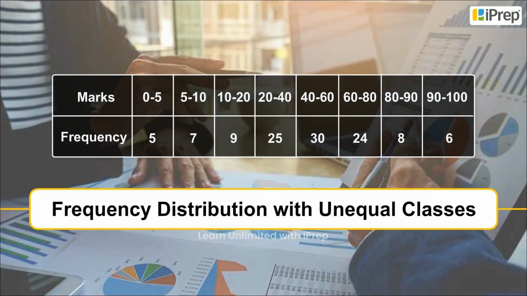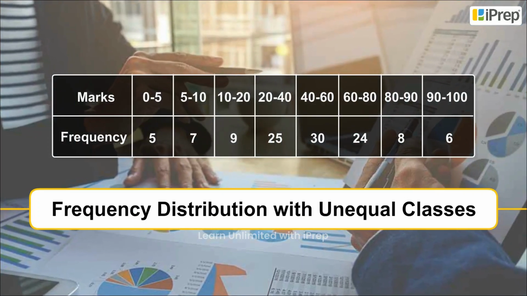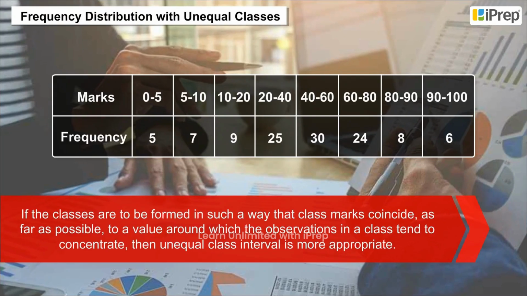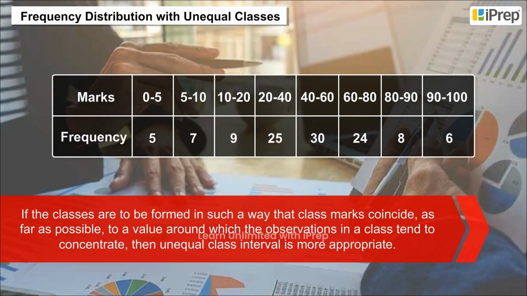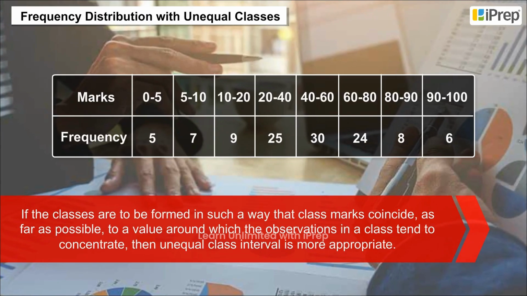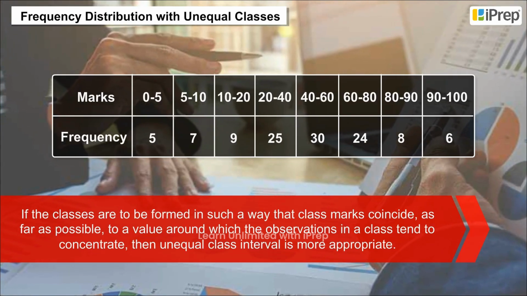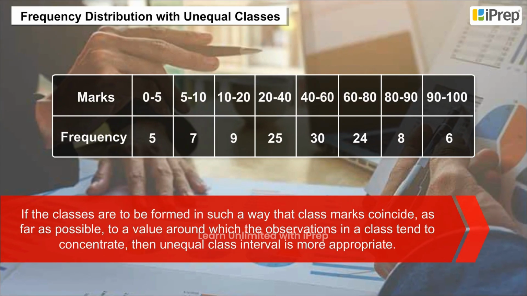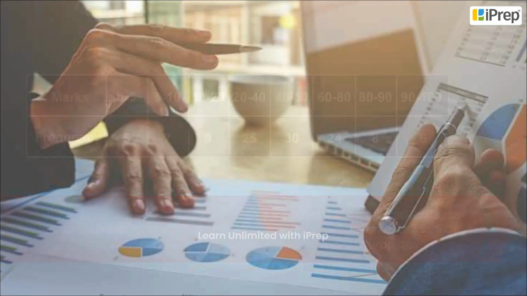Frequency distribution with unequal classes. If the classes are to be formed in such a way that class marks coincide, as far as possible, to a value around which the observations in a class tend to concentrate, then an unequal class interval is more appropriate.